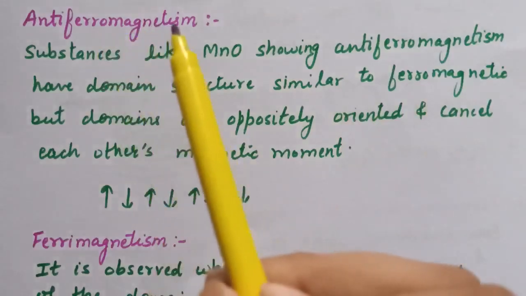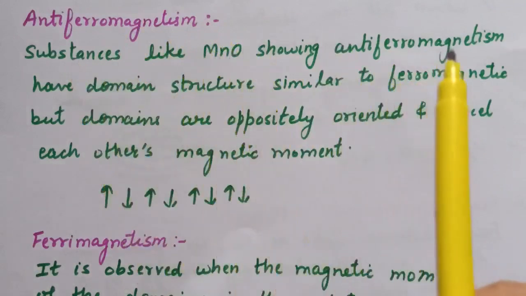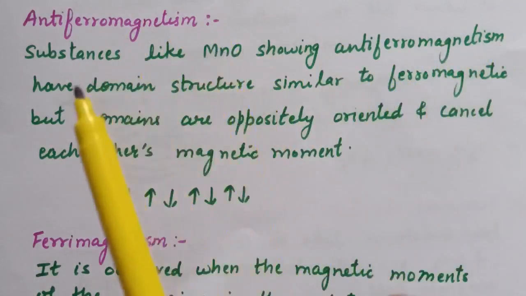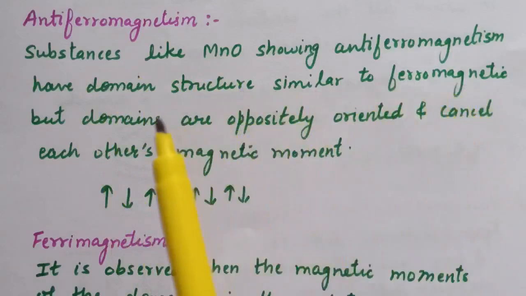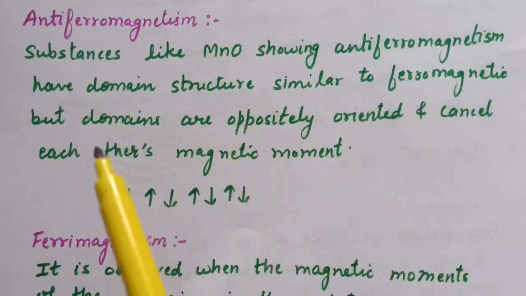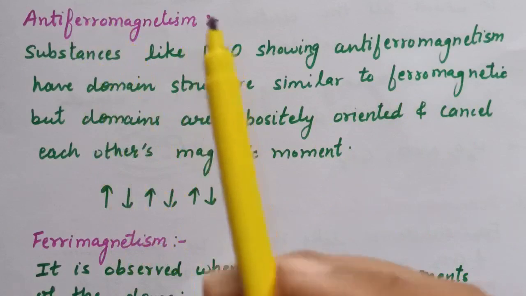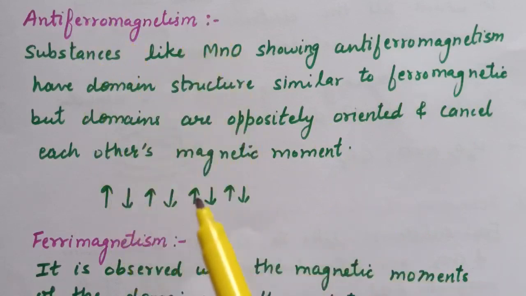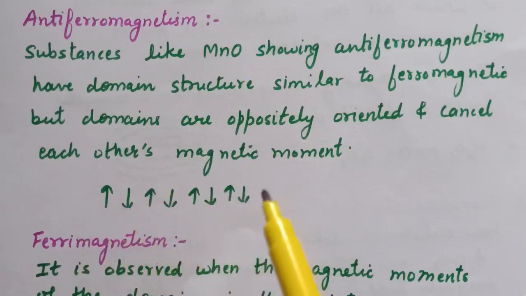Next is antiferromagnetism. Substances like MnO showing antiferromagnetism have domain structure similar to ferromagnetic substances, but the domains are oppositely oriented such that they cancel each other's magnetic moment. In antiferromagnetic substances, these domains are in opposite directions such that they cancel each other's magnetic moment.